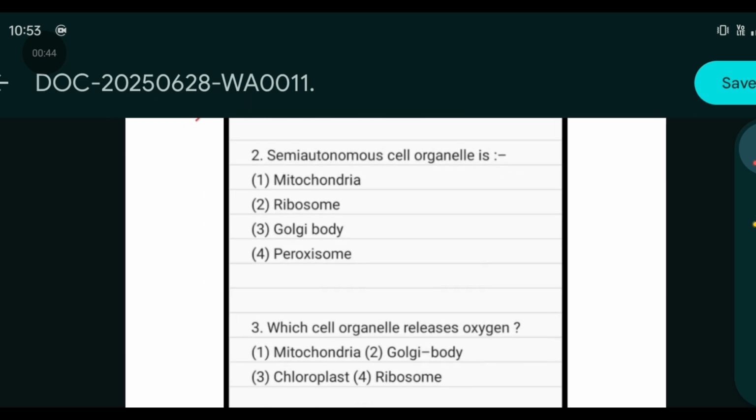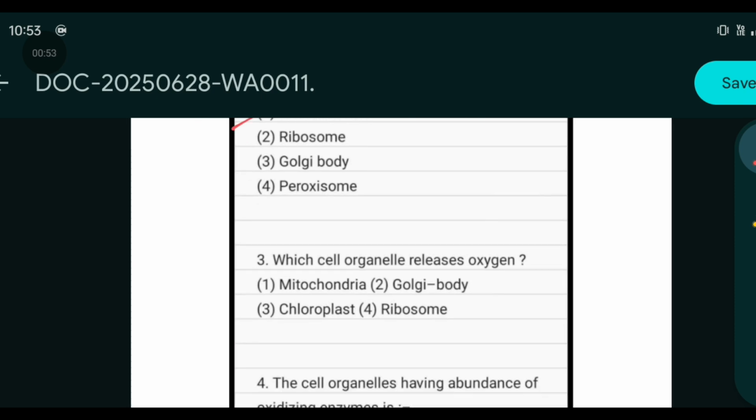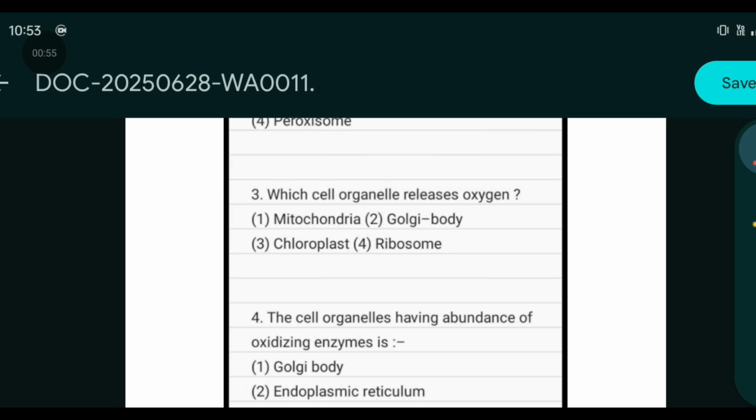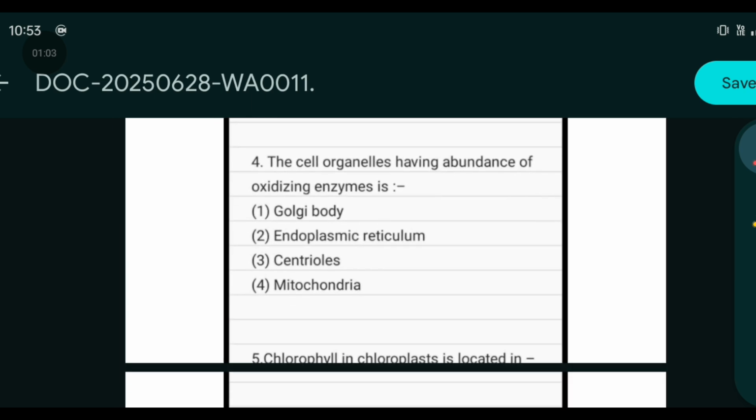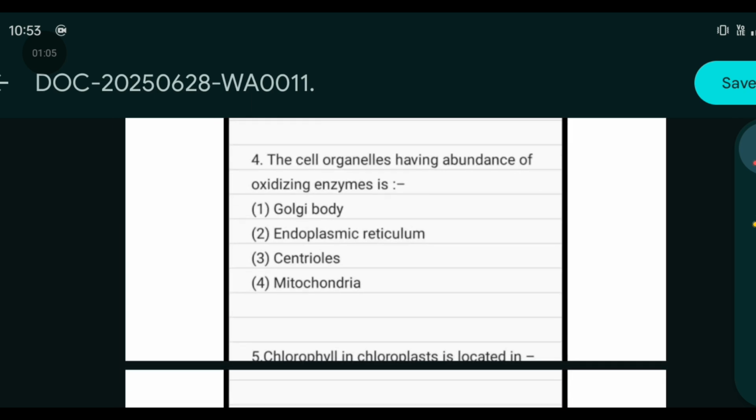Question 2. Semi-autonomous cell organelle is mitochondria, ribosome, Golgi body or peroxisome. The answer is mitochondria. Which of the cell organelles release oxygen? Mitochondria, Golgi body, chloroplast or ribosome? Answer will be chloroplast. The cell organelle having abundance of the oxidizing enzyme is Golgi body, endoplasmic reticulum, centrioles or mitochondria. The answer will be mitochondria.